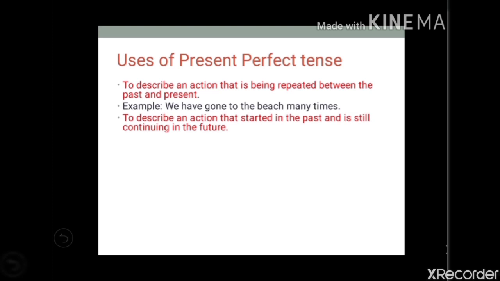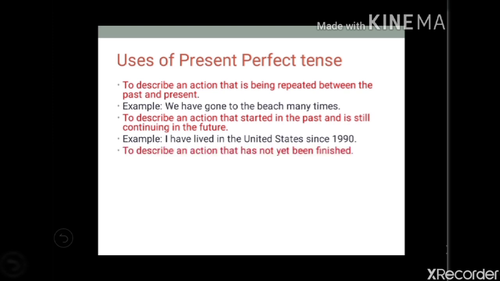Again, if you want to describe an action which started in the past and will still continue in the future, then also you have to use present perfect tense. For example, I have lived in the United States since 1990. So now she is living, and in future also she will live. Now, when you want to describe an action that has not yet been finished, that time also you use present perfect tense. For example, it has rained a lot this month. So not yet finished, the action is going on.